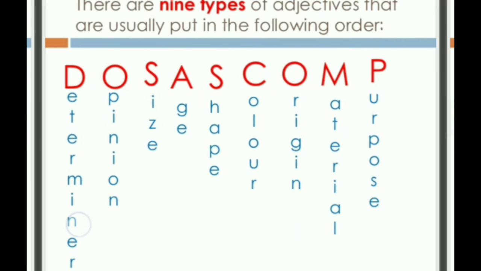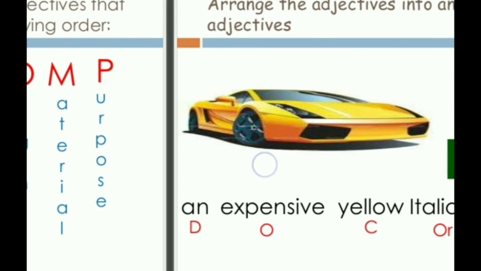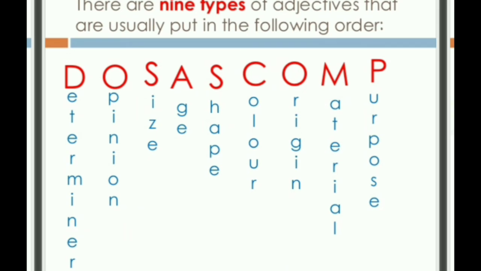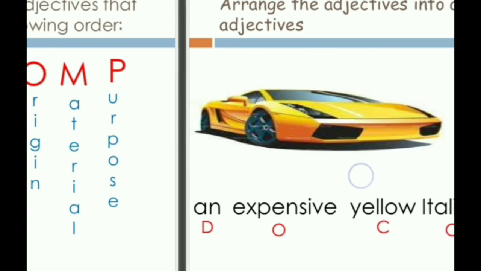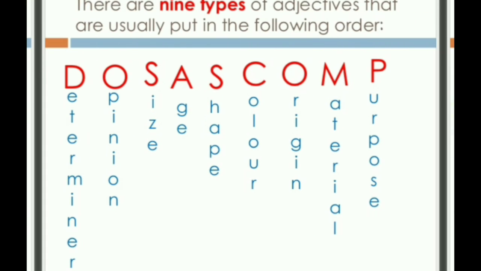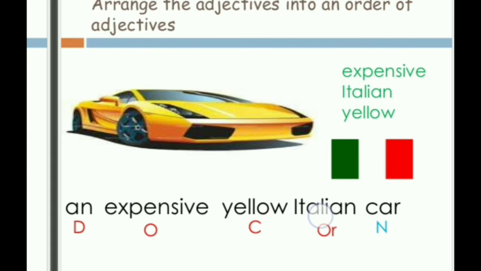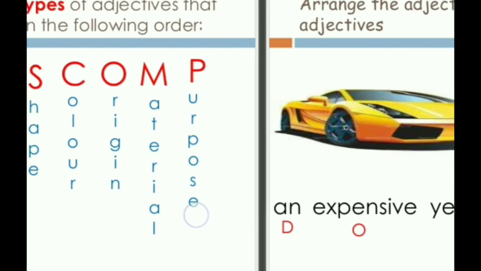After the determiner, expensive is an opinion, and opinion comes after the determiner. Yellow is the color. Age is not given, shape is not given, so after opinion comes color. Italian is the origin, so after color comes the origin, and then comes the noun, that is car.